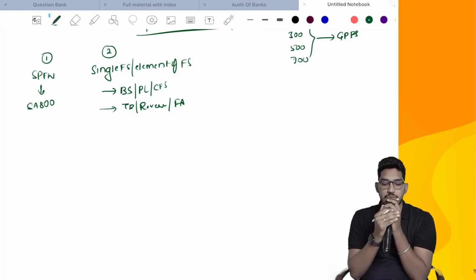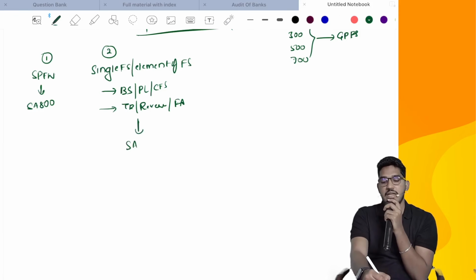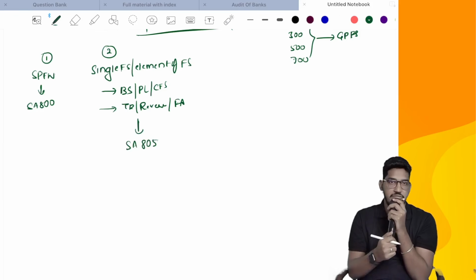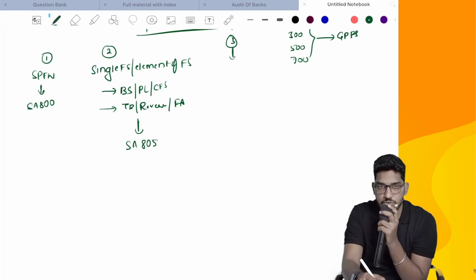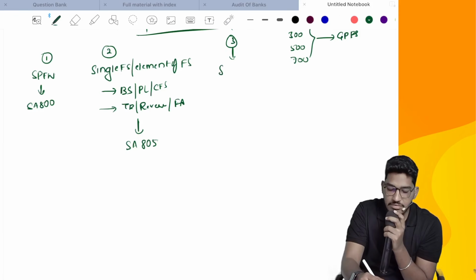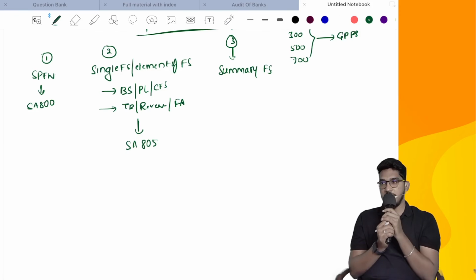So some clients might approach us to do audit of a single financial statement or even a specific element of a financial statement. In those cases, how to do the engagement, that guidance has been provided by SA805. Then we have the third category. Sometimes the client might approach you and ask you to do something called audit of summary financial statements.